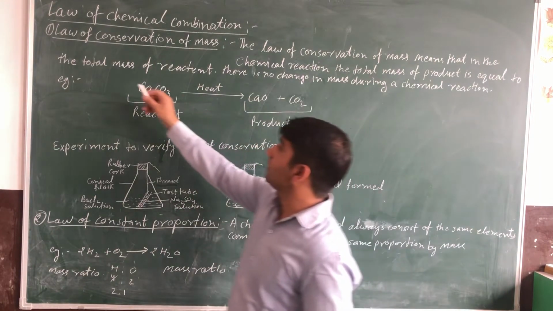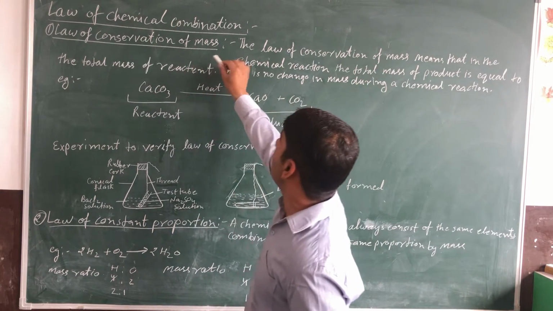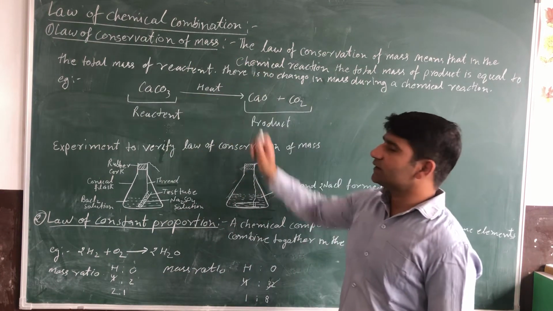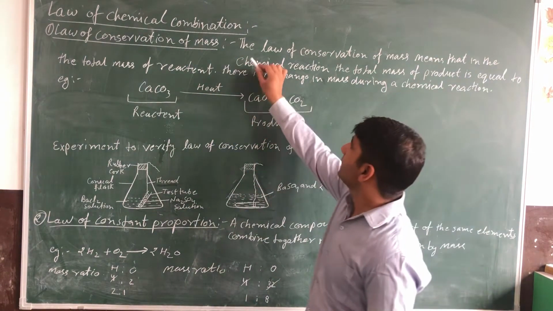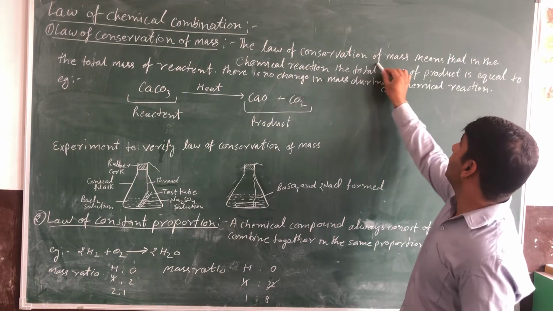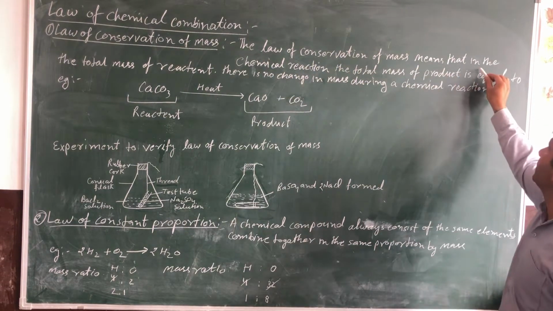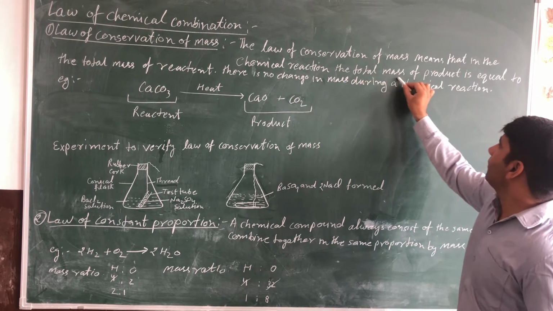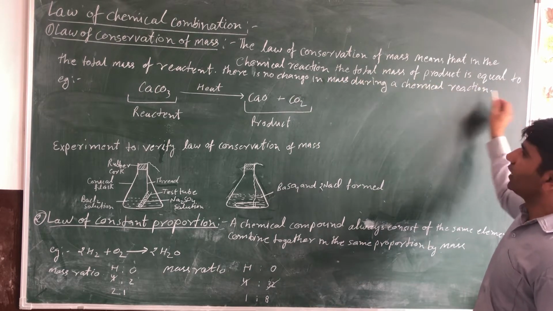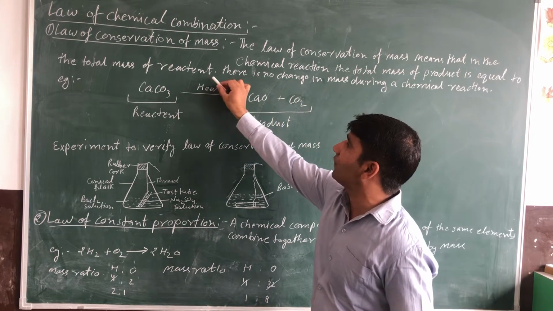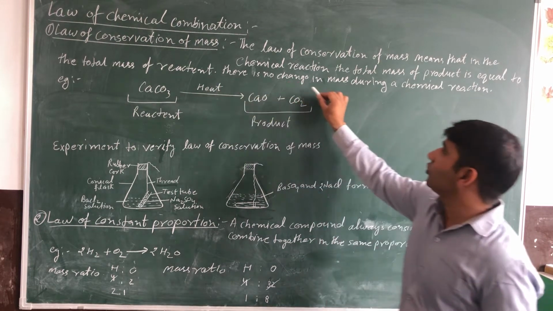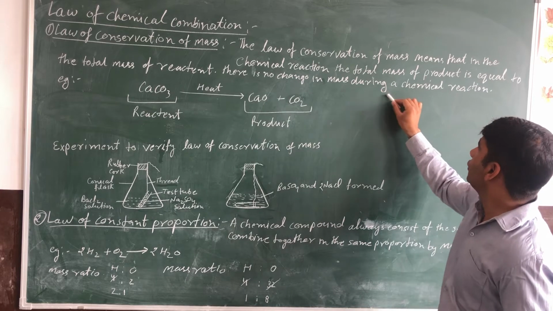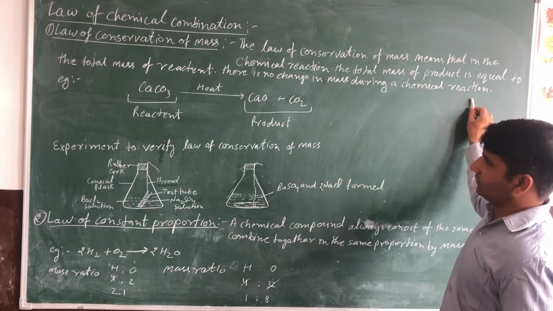In a chemical reaction the total mass of product is equal to the total mass of reactant. There is no change in mass during a chemical reaction.